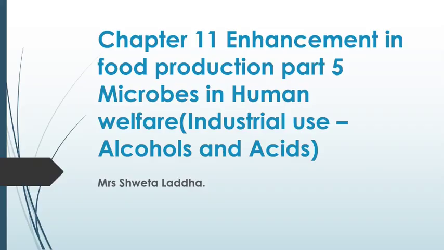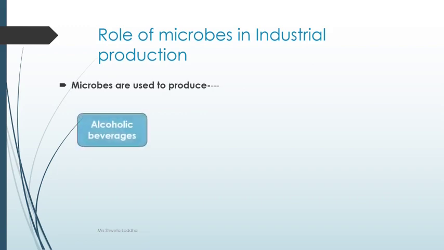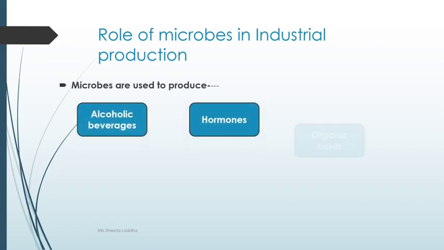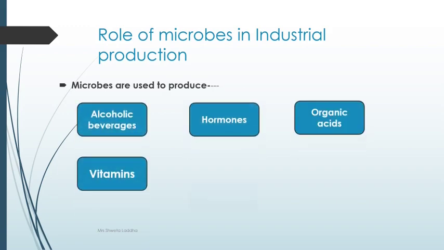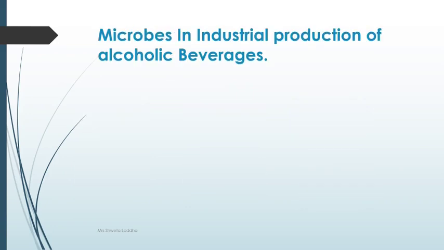Hello students, welcome to part 5 of chapter 11, Enhancement in Food Production. Today we are going to study how microbes are used in industrial production of alcohols and acids. So what is the role of microbes in industrial production? Microbes are used to produce alcoholic beverages, hormones, organic acids, vitamins, enzymes, antibiotics and so on.